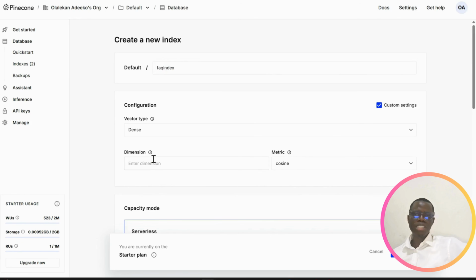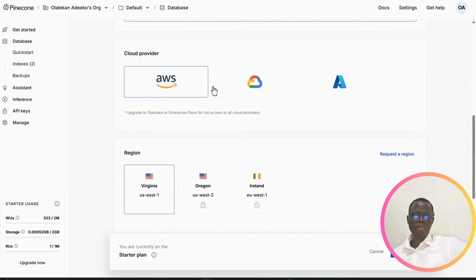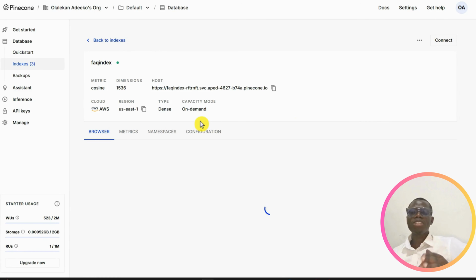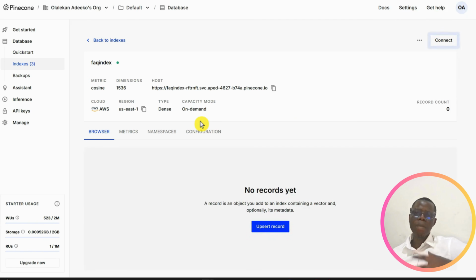So manually, and then you can give it a dimension, 1536, any dimension that you want, and then leave all other things and create. So you are creating an index. Don't forget what we are doing here is to get our vector database that we will be able to use in our pipeline. That's all we've done here, and it is FAQ index.